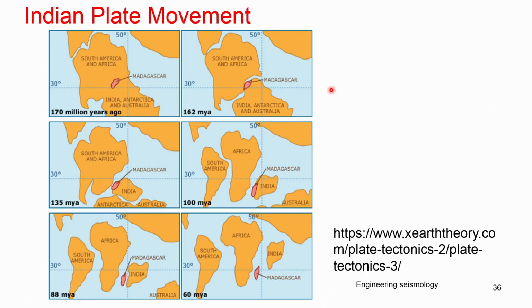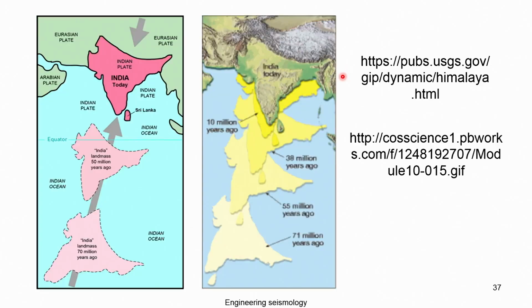So the people who lived 170 million years ago, their genes are carried even by the present generation. It has been proved, people have taken DNA tests and proved that these people share a similar DNA setup. So India was an island about 60 million years ago. From 60 million years, India kept moving towards the northeast direction. You can see here the India landmass 70 million years ago, this is the landmass island. So the India landmass 50 million years ago. Before that there is no Sri Lanka.